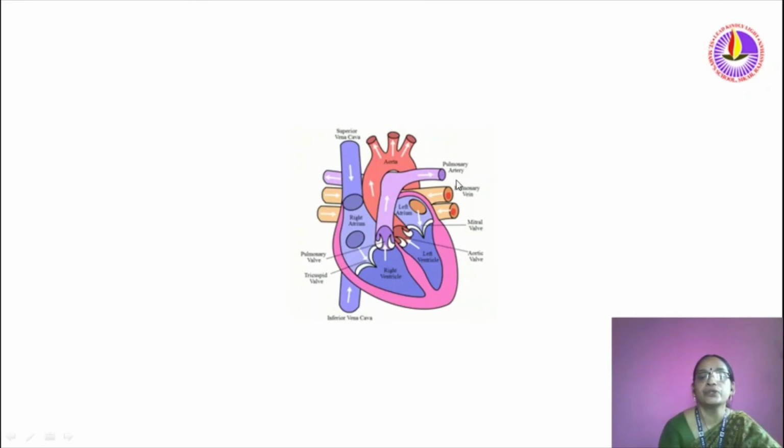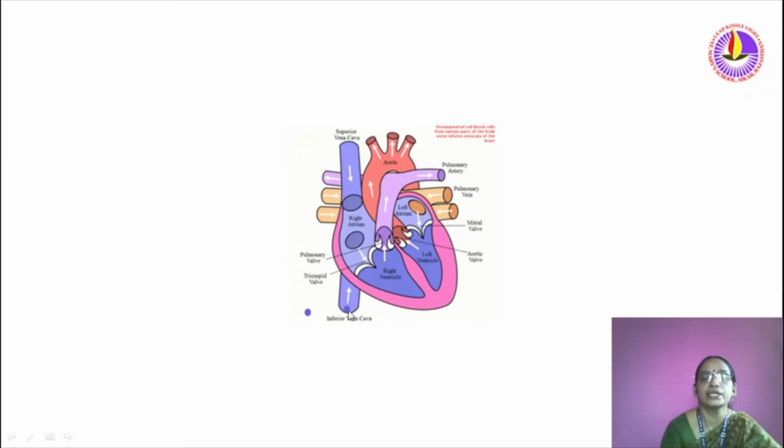From the lungs, purification occurs. Through the pulmonary vein, blood reached the left atrium. From the left atrium, when the valves opened, that blood reached the left ventricle. This purified blood from the left ventricle passes towards the aorta. From the aorta it is branched, and now it reaches all the parts of the body. In this way blood flows here.